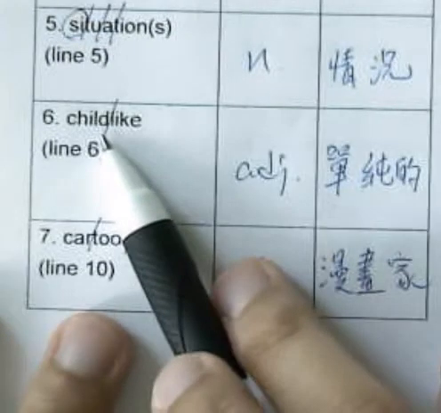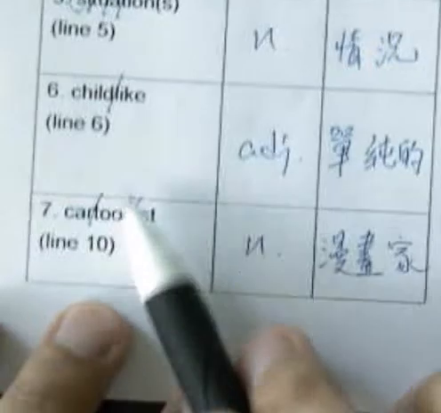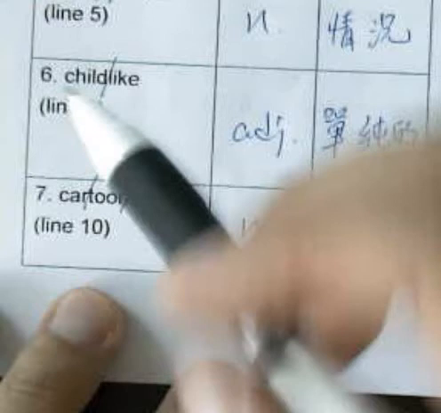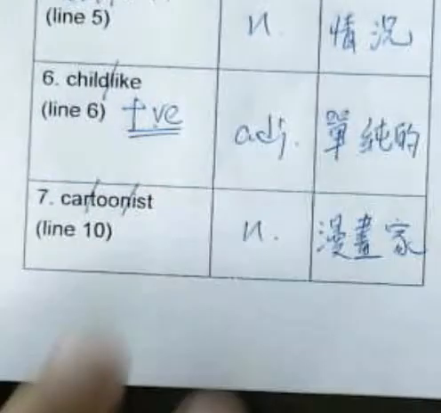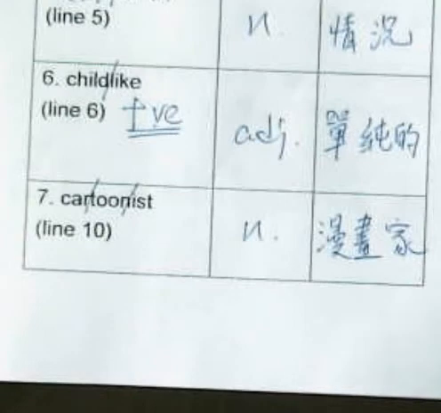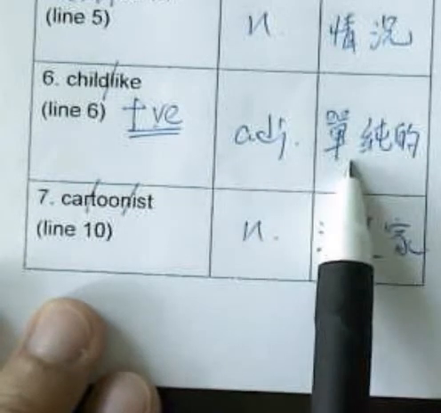And this is childlike. Childlike. Now please remember, childlike is a positive word. Later on we will learn a negative word for someone who always thinks or acts like a child, then we should use another word. For this one, childlike is more positive.